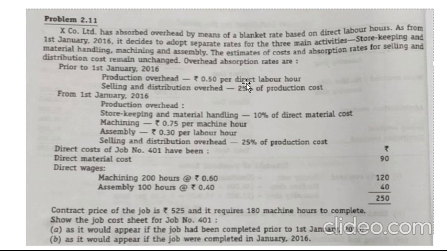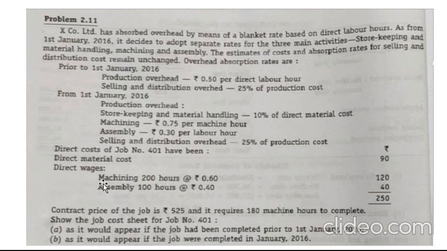So for one labor hour it is Rs 0.50. Based on the number of hours the laborers are working on the particular job, the job is carried on for 200 hours and 100 hours. So your production overhead or factory expenses is decided based on how long the machine and job is being carried out.